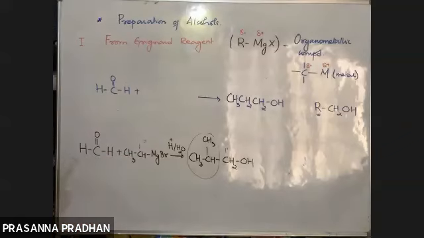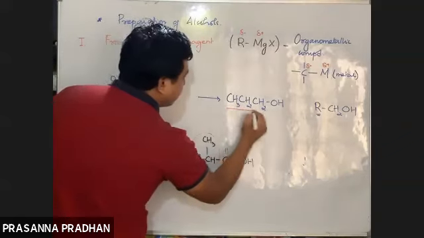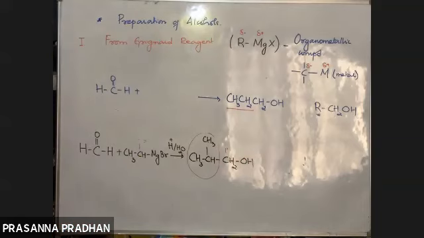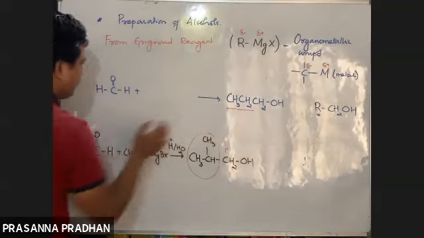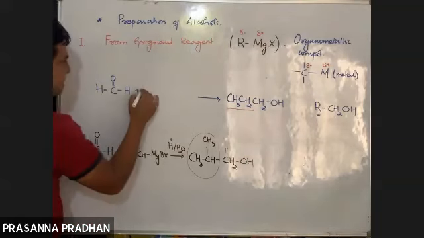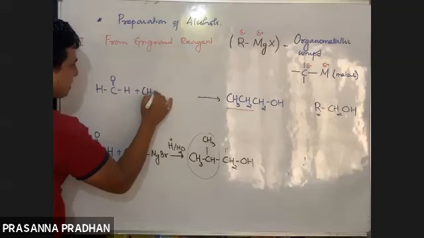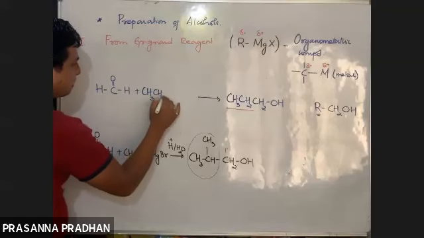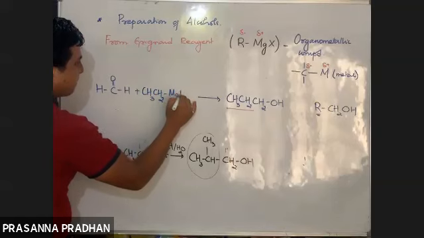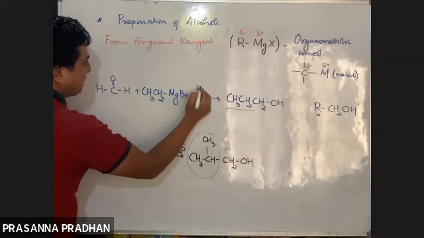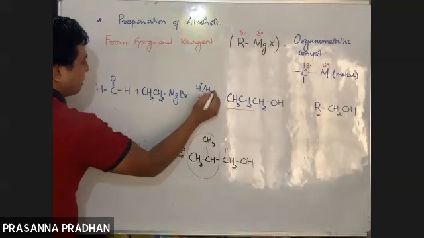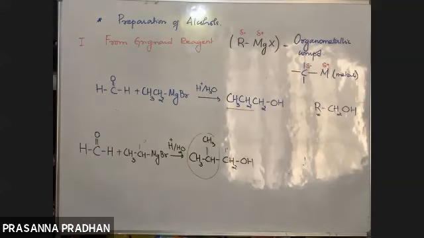So what is the R part out here? The R part is the ethyl part, RCH2OH. So this R part must come from the Grignard reagent. So what is the Grignard reagent we'll be using out here? CH3CH2MgBr followed by acidic hydrolysis, like this.